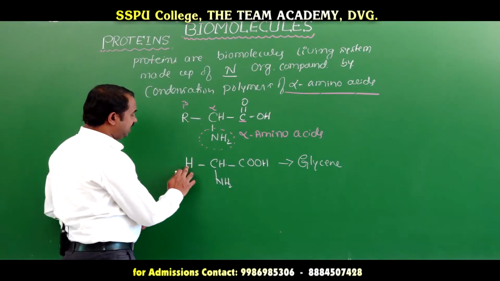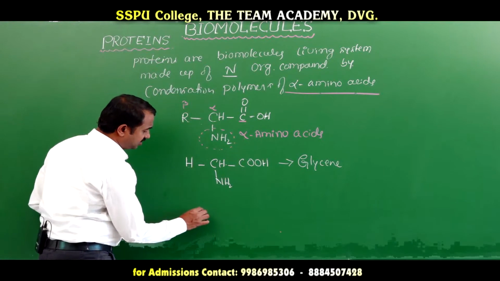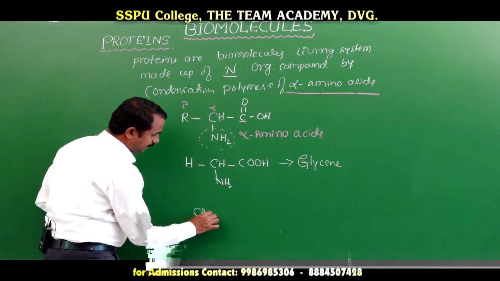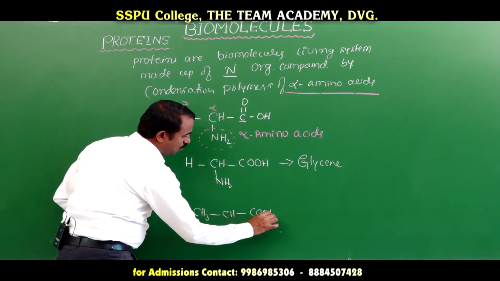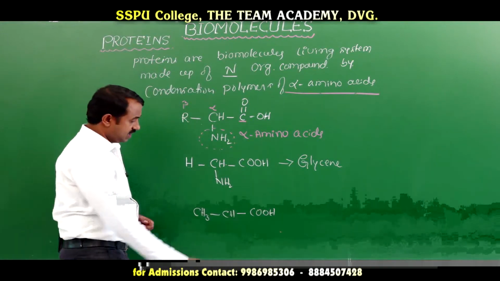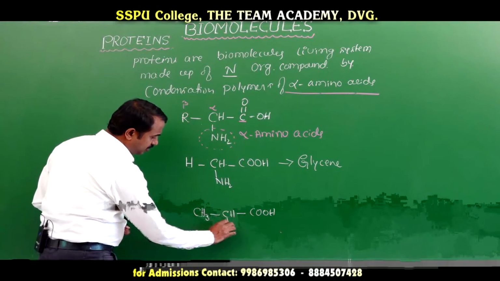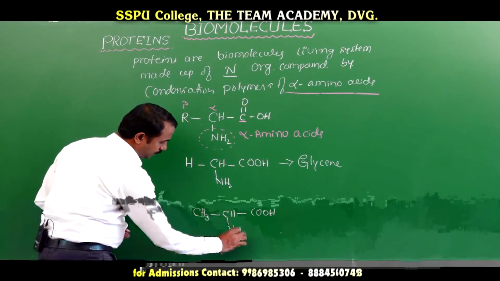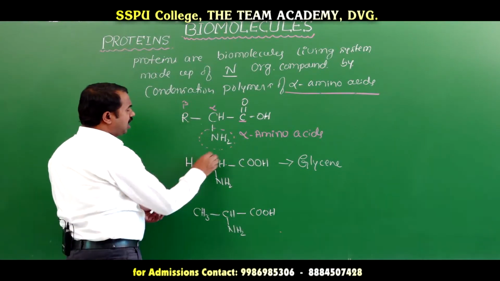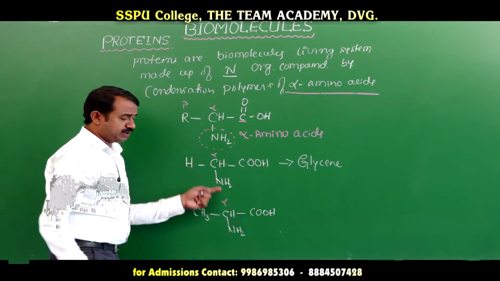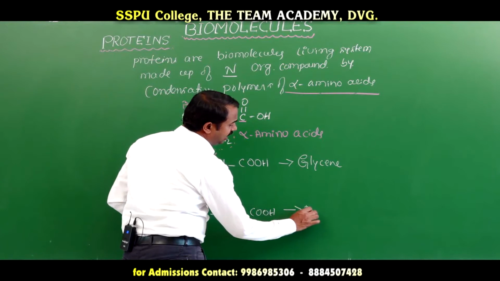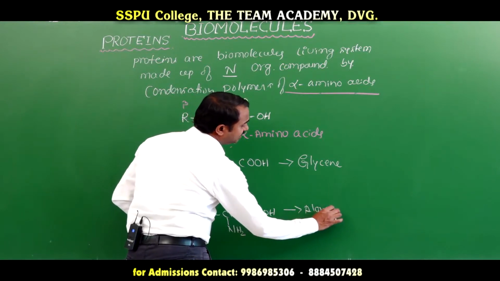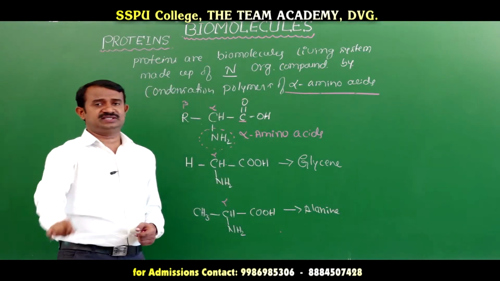If instead of R I take CH3, we get CH3-CH(NH2)-COOH, with NH2 at the alpha position. All these compounds are alpha amino acids, and this one is alanine. There are 20 amino acids in total.